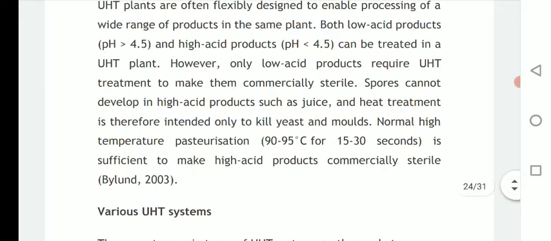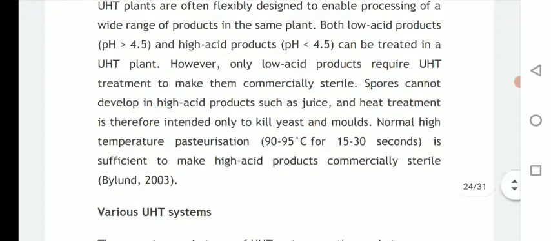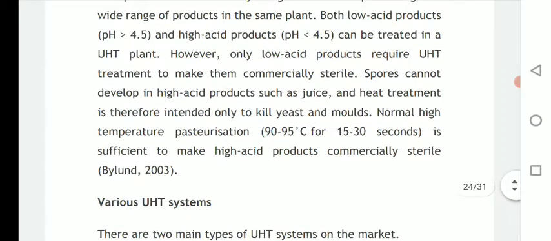So spores cannot develop in high acid products such as juices, and heat treatment is therefore intended only to kill yeast and molds. So normally high temperature pasteurization, that is 90 to 95 degrees Celsius for 15 to 30 seconds, is sufficient to make high acid products commercially sterile.